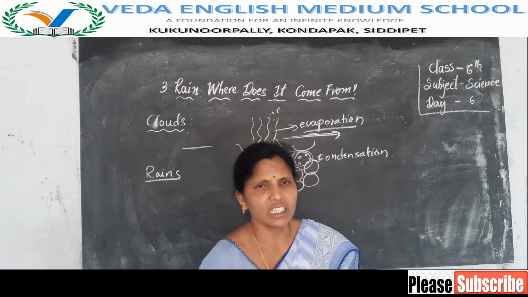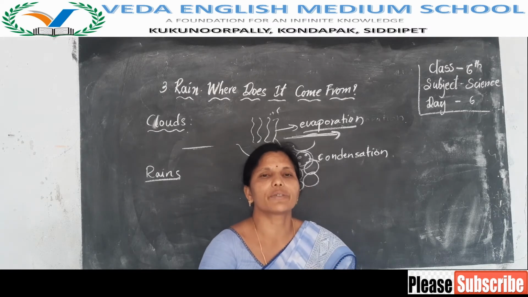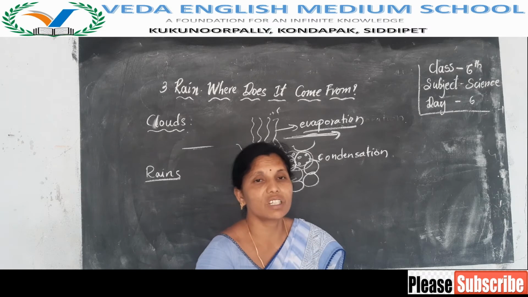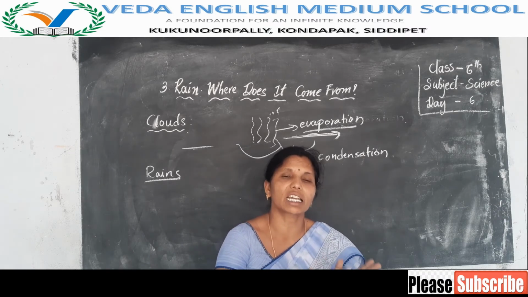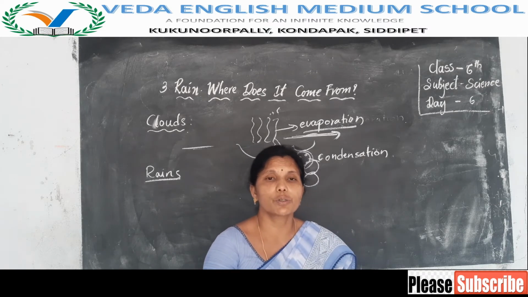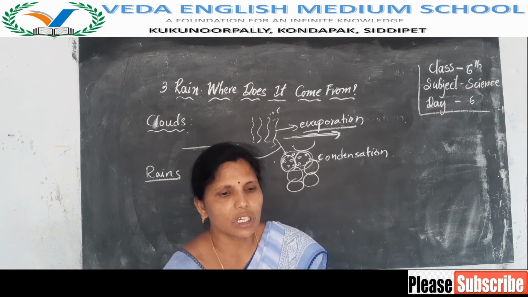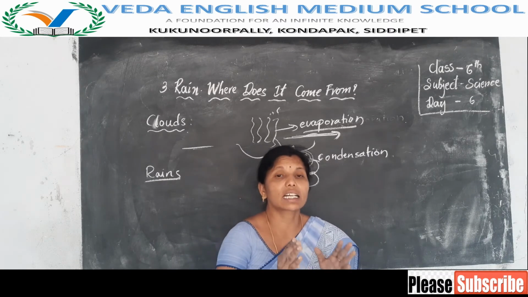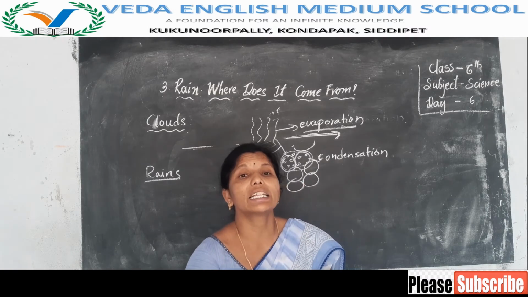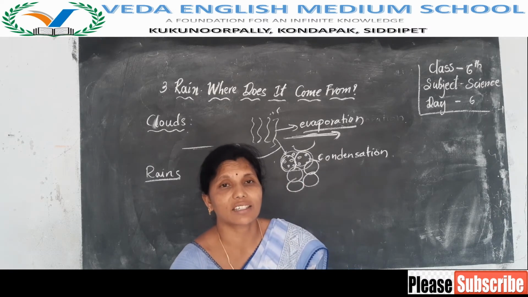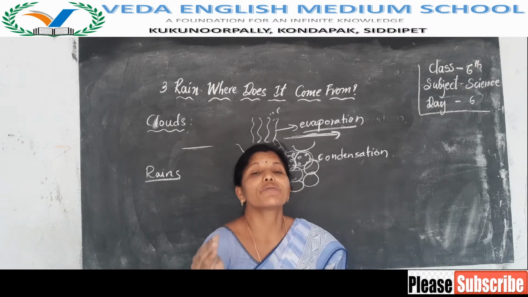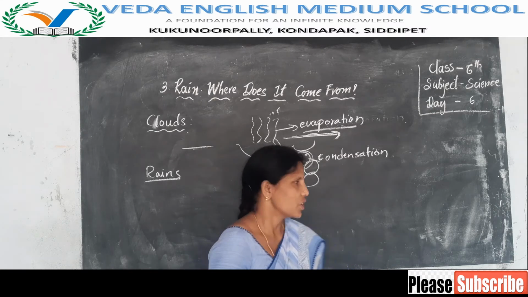Okay, next, generally we get rains in June to September. During which months do we get the rains? June to September. So during this season, the clouds move in the direction of the winds that are blowing from the western side.